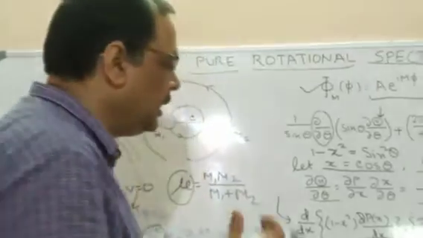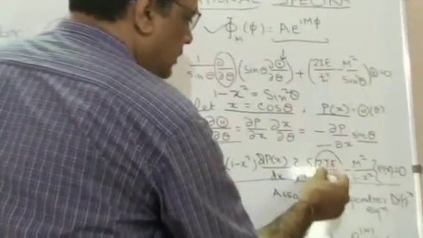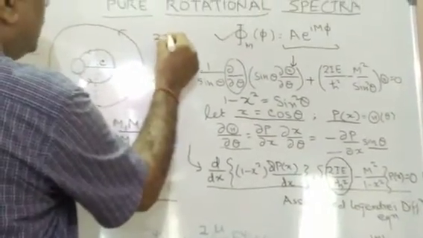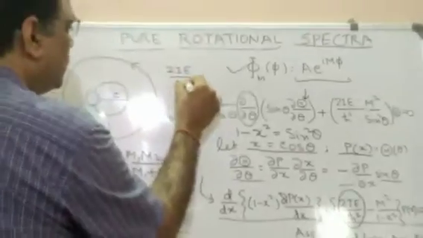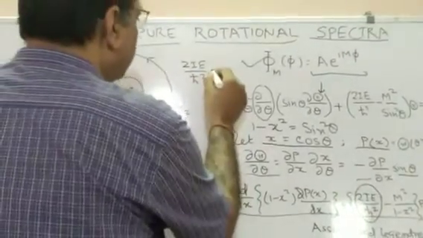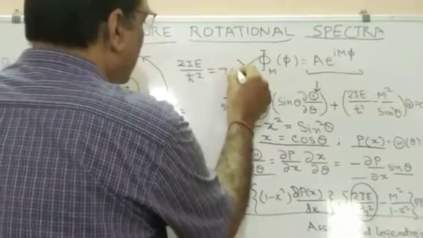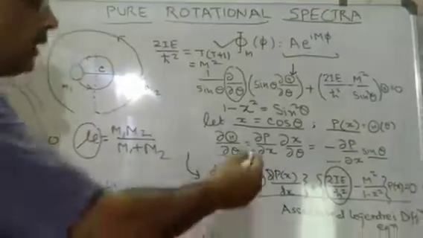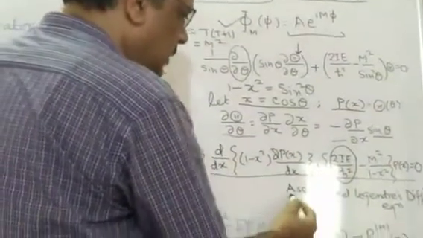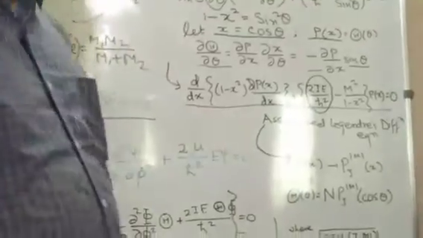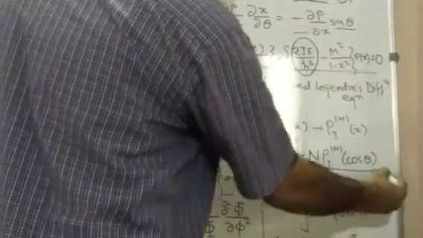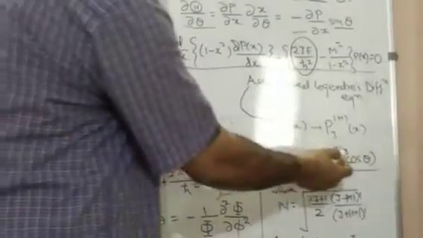It will give us the solution for the Legendre polynomial if we replace this term 2 I E upon h cross square, that comes to be j into j plus 1, or we can say it is n square. If we replace this term in the associated Legendre differential equation, we get the solution, and that solution will be Theta equal to N P j m cos theta.